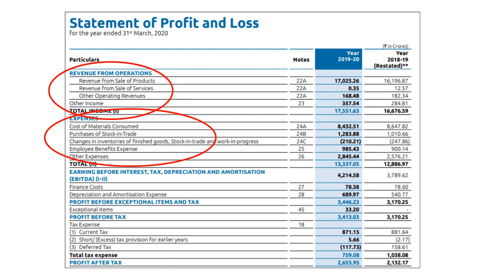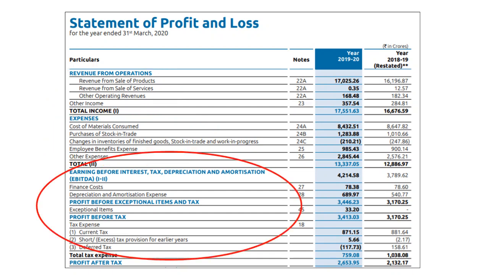The statement starts with a summary of revenue and expenses incurred by the company during the year. It gives us a very high level breakup of revenue from sale of products, revenue from sale of services, and operating revenues. And also expenses are only divided into 4 to 5 basic major categories.